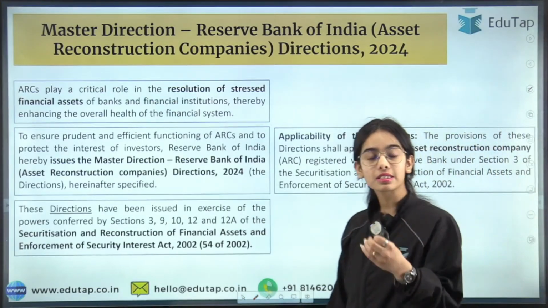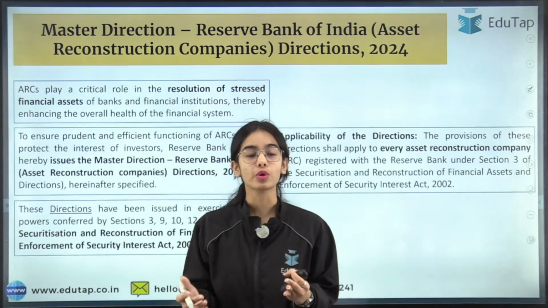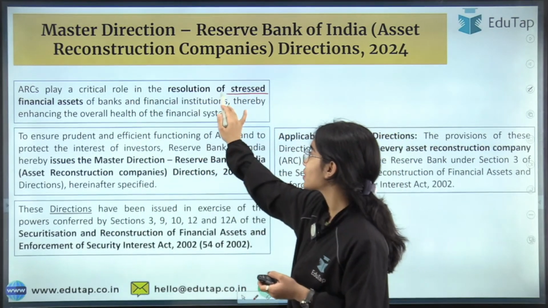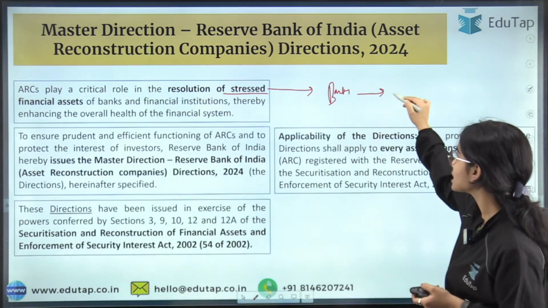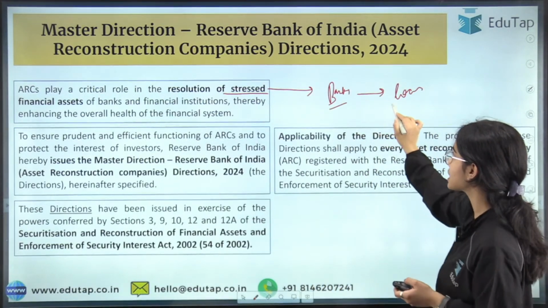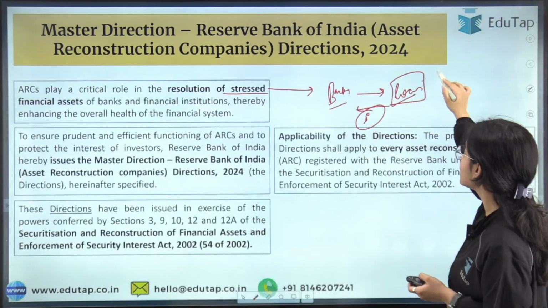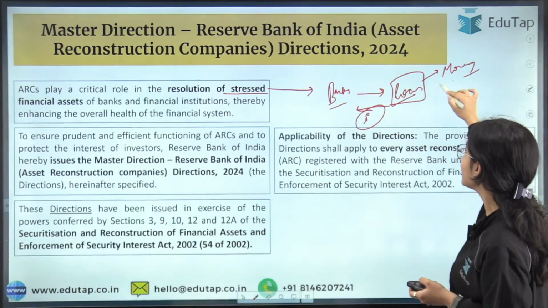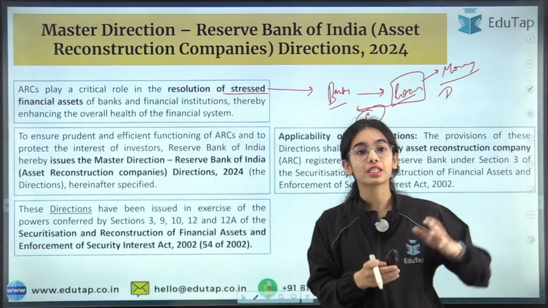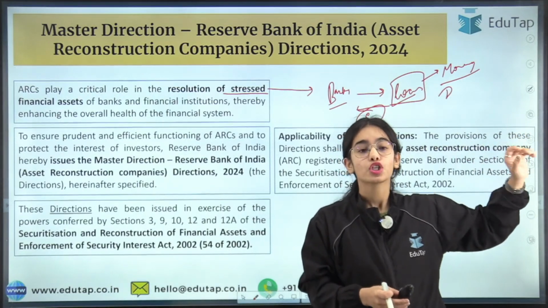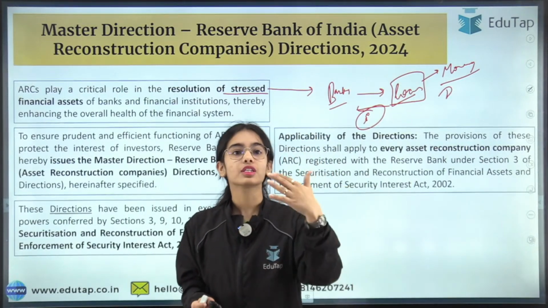So we have discussed that ARCs are very important. They play a very important role in the resolution of stressed financial assets. The banks are giving the loans. These are assets for the banks because they are earning interest on these loans. But what if the money does not come back and is defaulted by the borrower? Who is going to run after this defaulter to get back the money? ARCs are the ones that help the banks to resolve the assets.